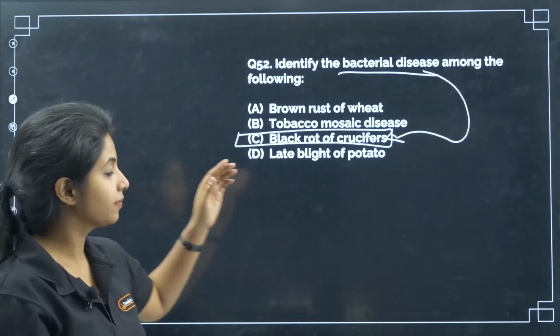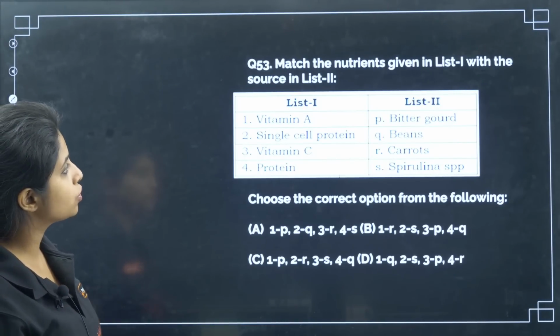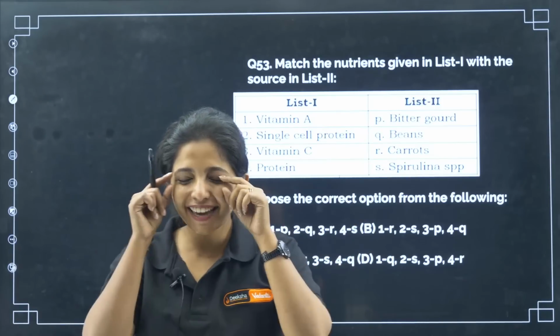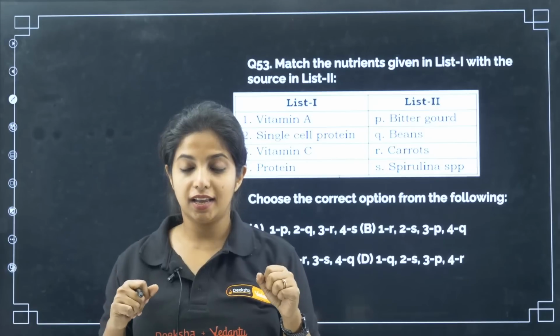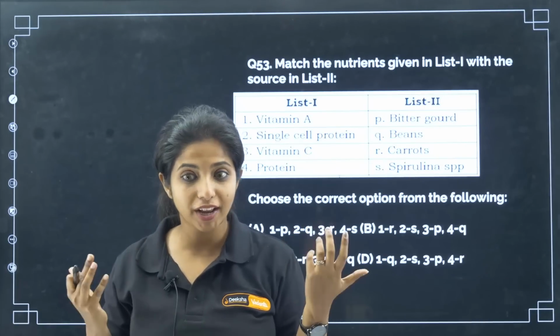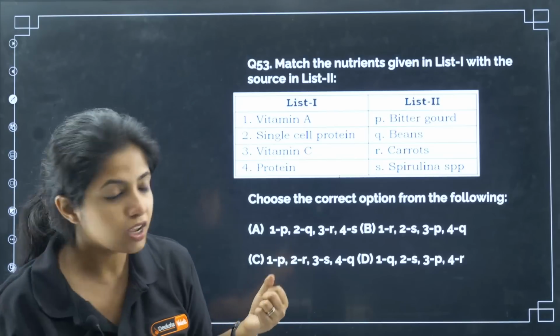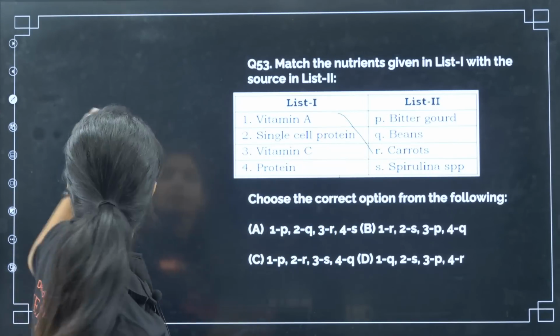Going ahead. Match the nutrients given in list 1 with the source in list 2. Vitamin A is there for improvement of your eyesight, and for eyesight you should be having carrot, the orange color thing. So vitamin A is found in the orange color stuffs, my dear children. What is orange over here? Only carrot. So vitamin A, can I link it with carrot?